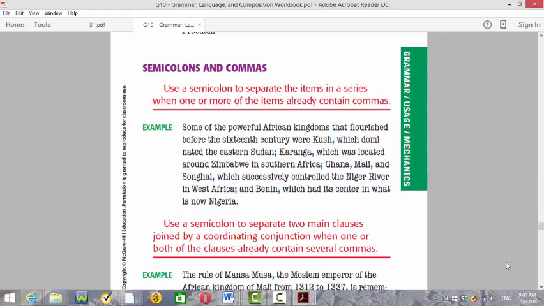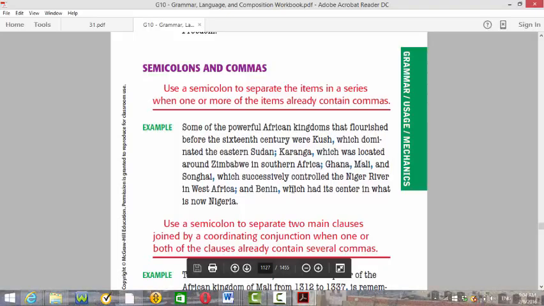How is that? Look at the long sentence here. Some of the powerful African kingdoms that flourished before the 16th century were. So he's gonna list things, and since he's using a verb here, I cannot put a colon after it. So look.